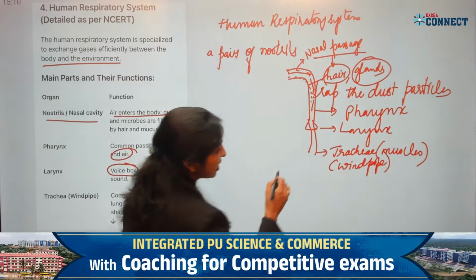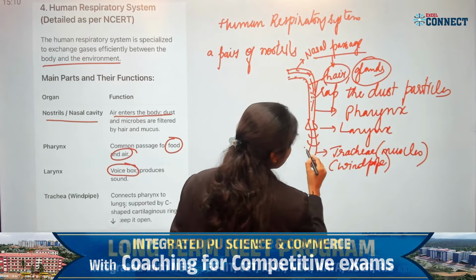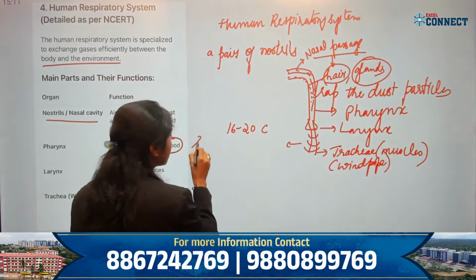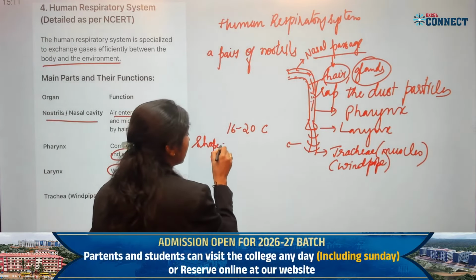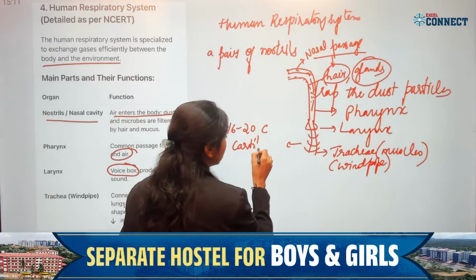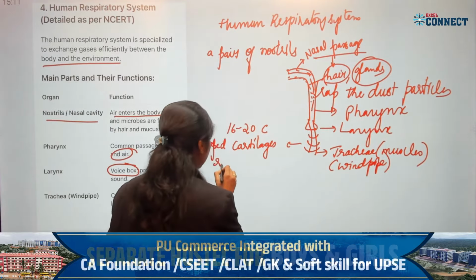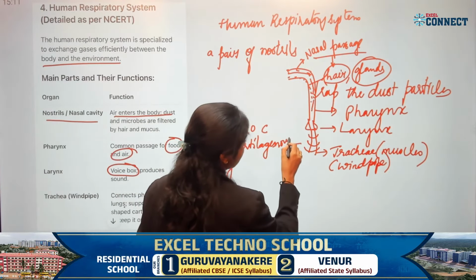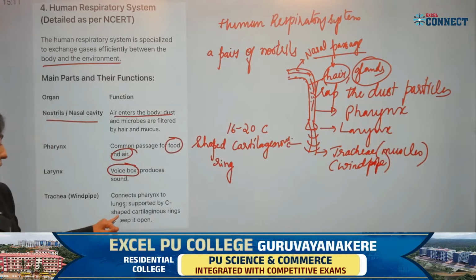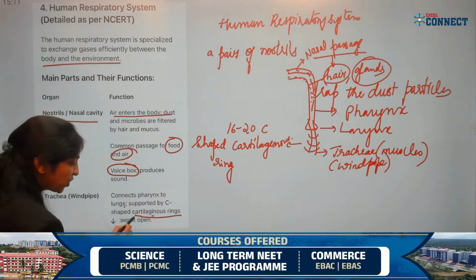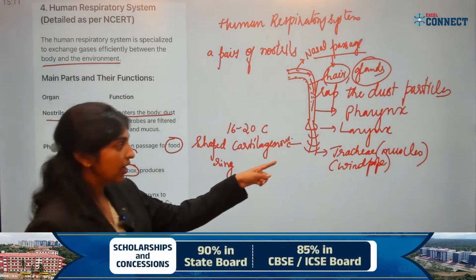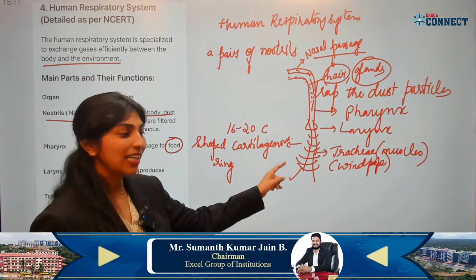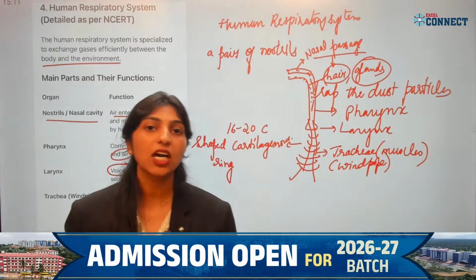So, this trachea is provided with 16 to 20 C-shaped cartilaginous rings. Why do we have this C-shaped cartilaginous ring for the trachea? The C-shaped cartilaginous ring will prevent the trachea from collapsing.